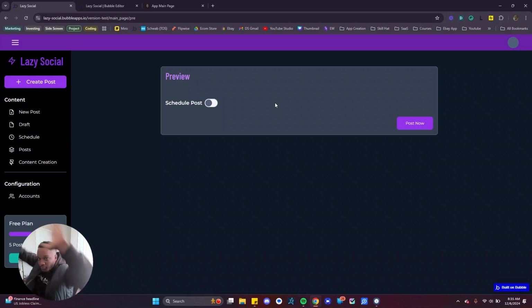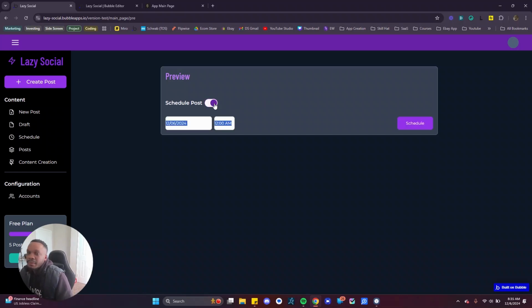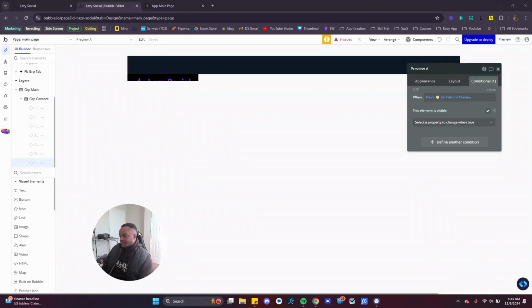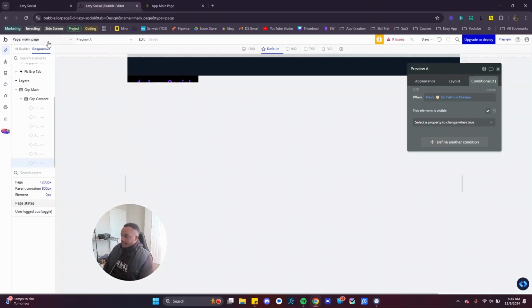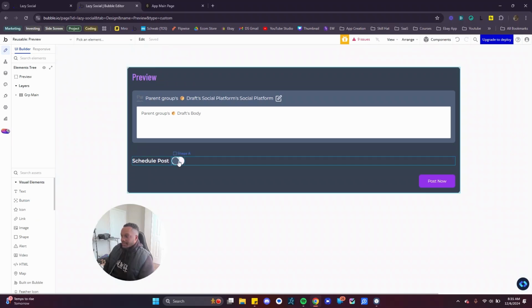Anyway, the most revolutionary function is this little toggle button. In Bubble, there isn't a native toggle button, and if there is and I missed it, then I'm stupid. This right here is something I think is so cool when you can hack things and build things yourself. So I'm going to show you how I built this toggle button for my app Lazy Social, and then I'll show y'all a couple of things that I'm doing here. The app's not done. This is literally me working on it.